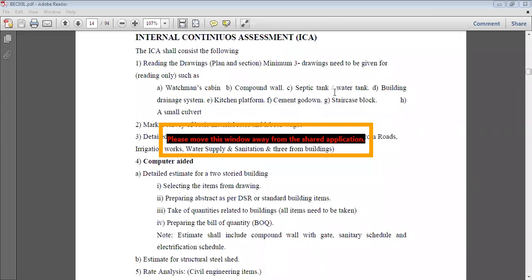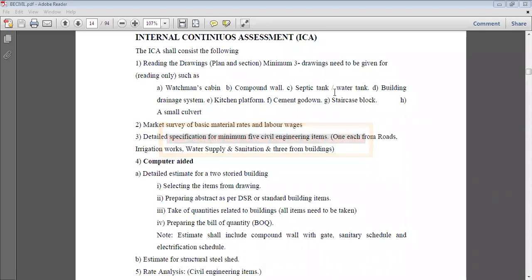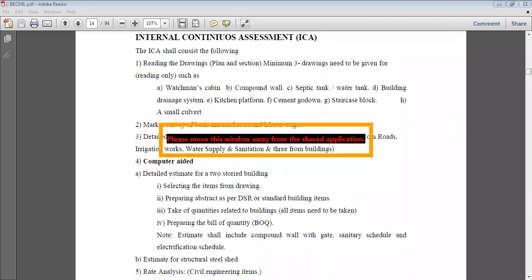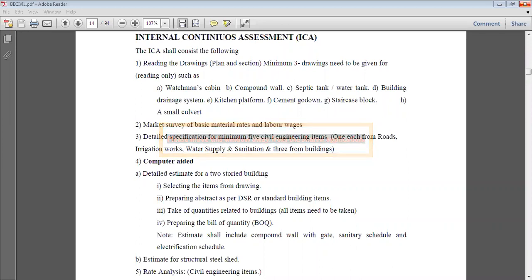Now, in the POE exam, what type of questions are there and what you have to perform? In the POE exam, the examiner will give you the plan of a structure, a G+1 structure. It may be a 1 room kitchen, 2 room, 3 room, whatever it may be. Or it may be a single plan, only 2 rooms, likewise. And he will tell you to derive the quantities, like quantity required for excavation, then PCC, painting, plastering, slab, beam, column, or he will give you the problem of rate analysis and you have to solve that particular problem,